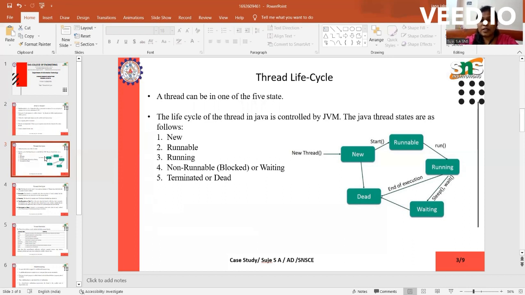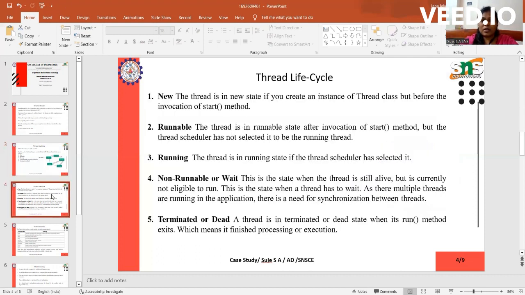The life cycle of the thread in Java is controlled by JVM, Java Virtual Machine. The Java thread states are as follows. First one is new, that is new thread enters the life cycle, and the runnable. Runnable is the start stage. Running is the run stage. Non-runnable, that is, it may be in wait or in sleep stage. And at last is terminated or dead. That is end of execution.